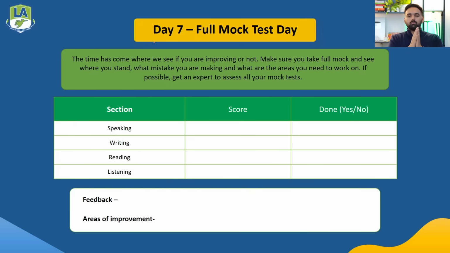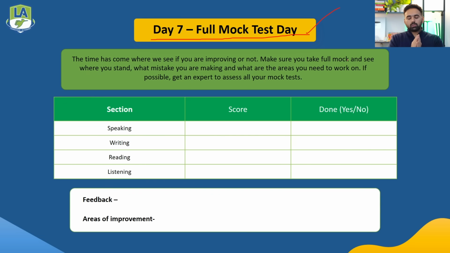After day 6, we'll do a full mock test on day 7. Here, you have to make sure you attempt this as if you are taking your actual test. You do not have to be lenient, you have to give everything. It will take around 2 hours 15 minutes to complete the full mock test, after which you'll spend 1 hour going through each and every question you have attempted and noting down all the mistakes you have made.